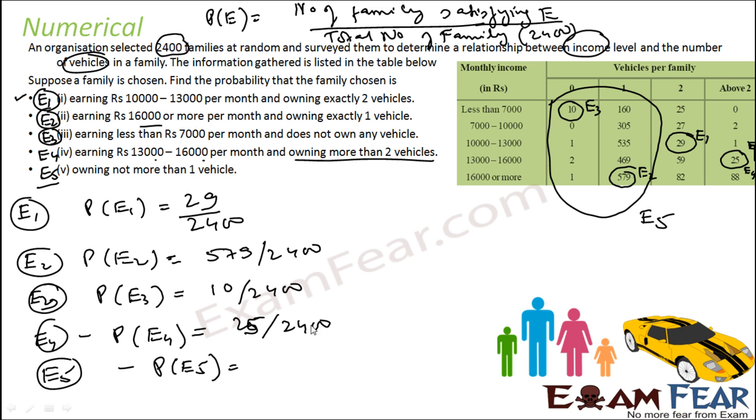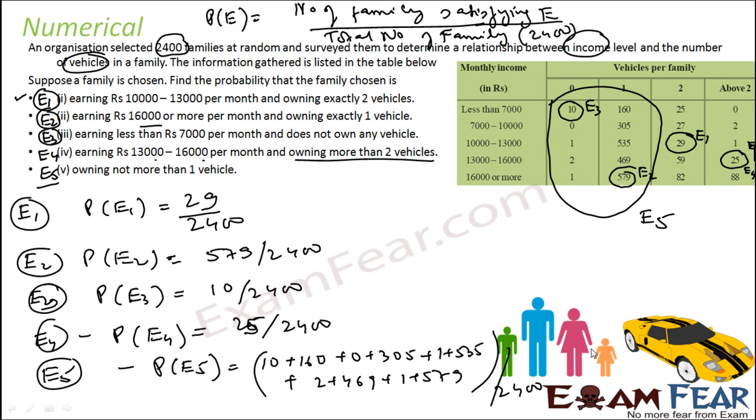All these scenarios, just add 10 plus 160 plus 0 plus 305 plus 1 plus 555 plus 2 plus 469 plus 1 plus 579. You add all these things and you divide by total number of families, that is 2400, right? And if you solve this, you get 2062 by 2400. These are the families which have 0 or 1 vehicles. Not more than 1 vehicle means 0 or 1 vehicle.